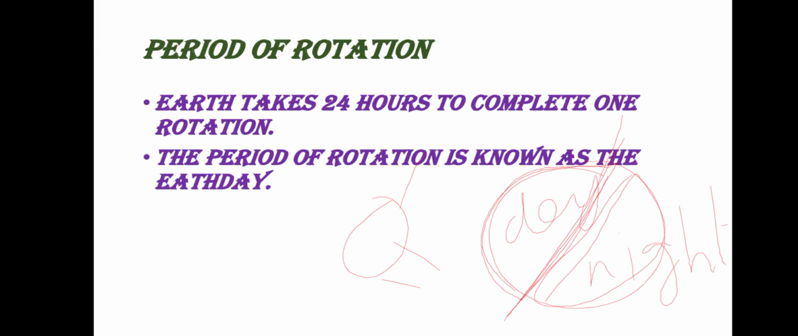Let us recall chapter 3, motions of the earth. Two motions of the earth are rotation and revolution. First we are going through rotation. What does rotation mean? Rotation means movement of the earth on its axis. And time period of rotation is 24 hours. Due to rotation only, we are having day and night.